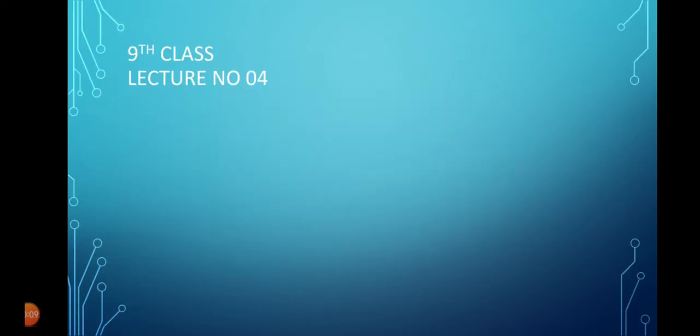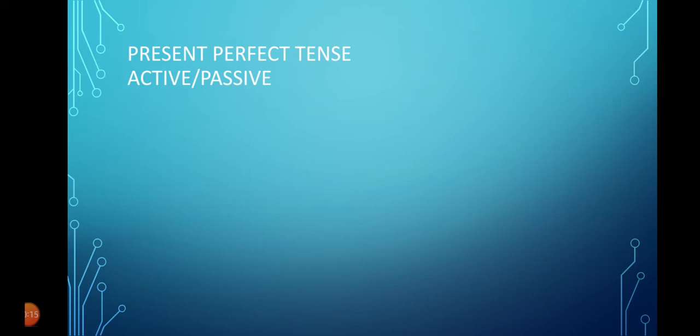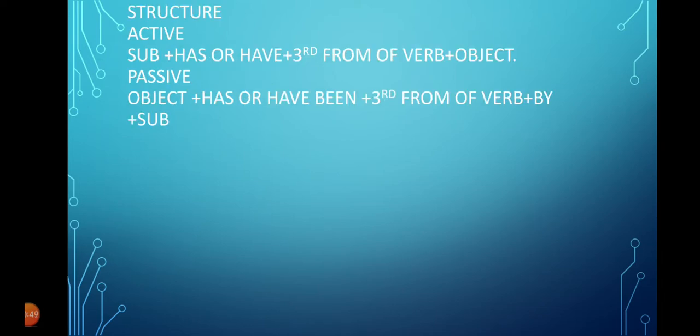Students, today we are going to have lecture number 4 for our ninth class, and today we will discuss the active and passive of the present perfect tense. As you know very well, in an active sentence the subject is of great importance, and in a passive sentence either the subject is not there, or if it is there, it is not so necessary to mention it. It is in the last. We have the object, that is the most important.